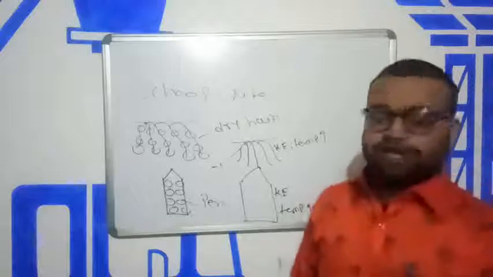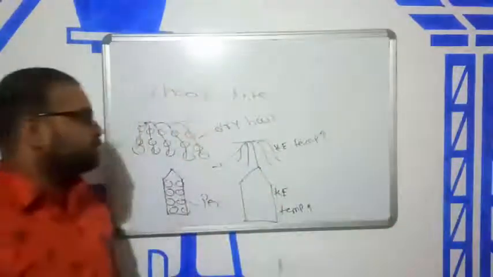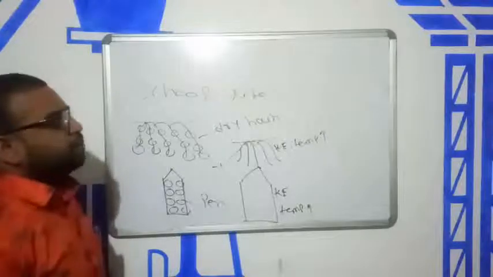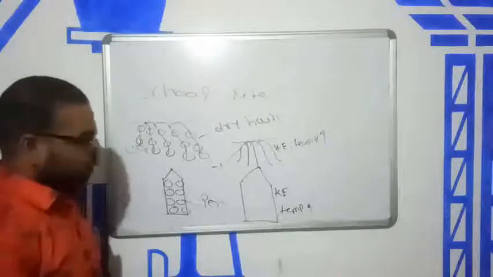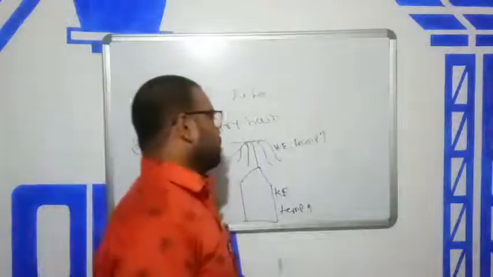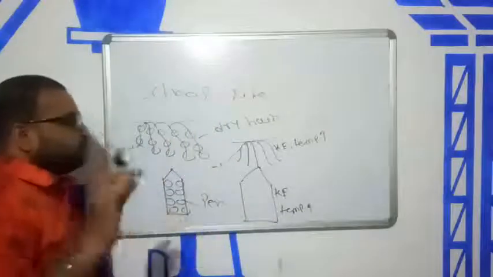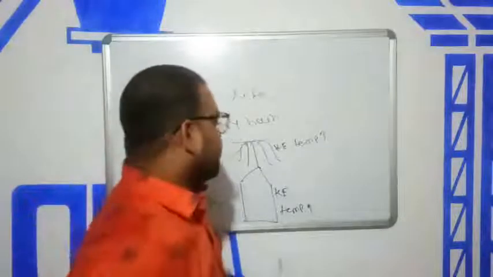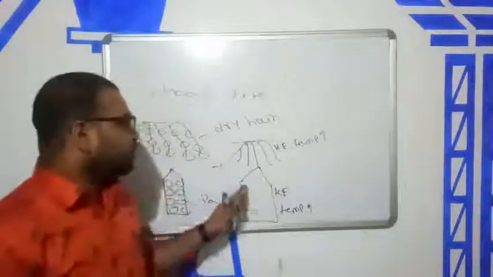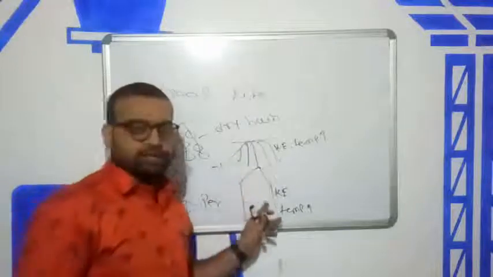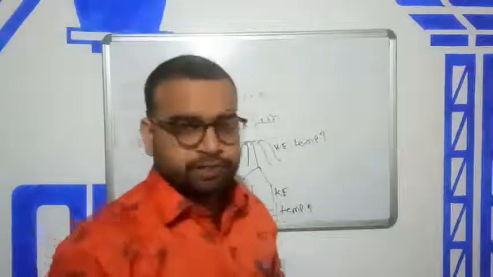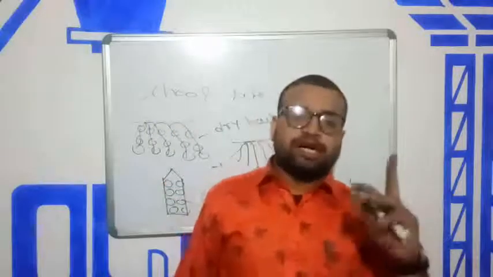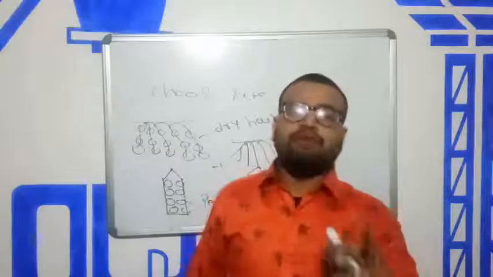Okay? If the temperature increases, the bonds of electrons break. From which object the electrons break depends on the object. Electrons break from this or electrons break from this, depending on the object. But at one time, electrons break from only one object.